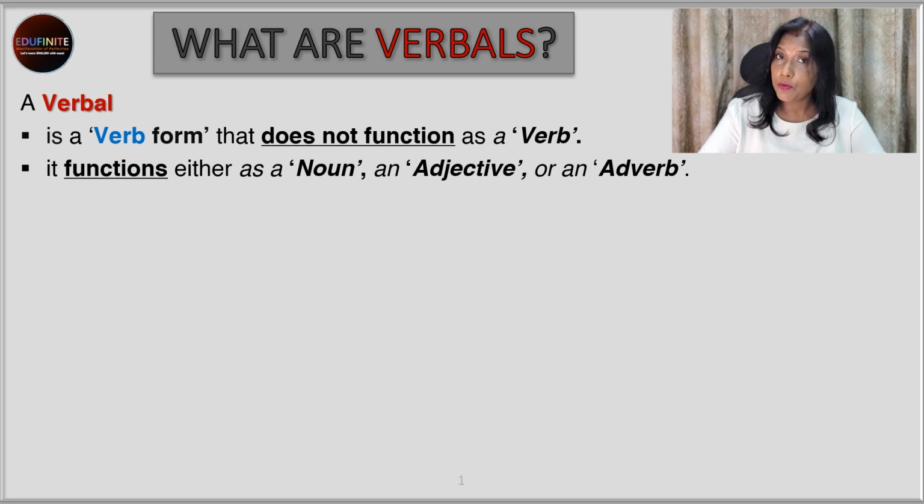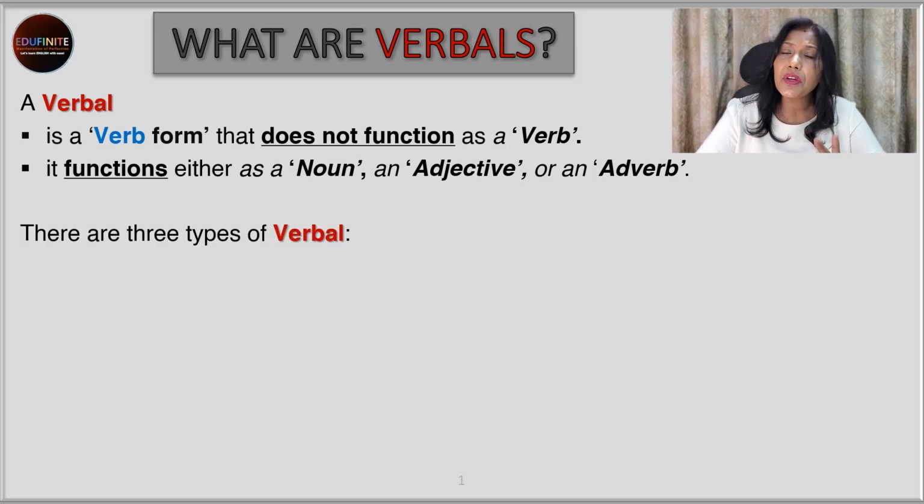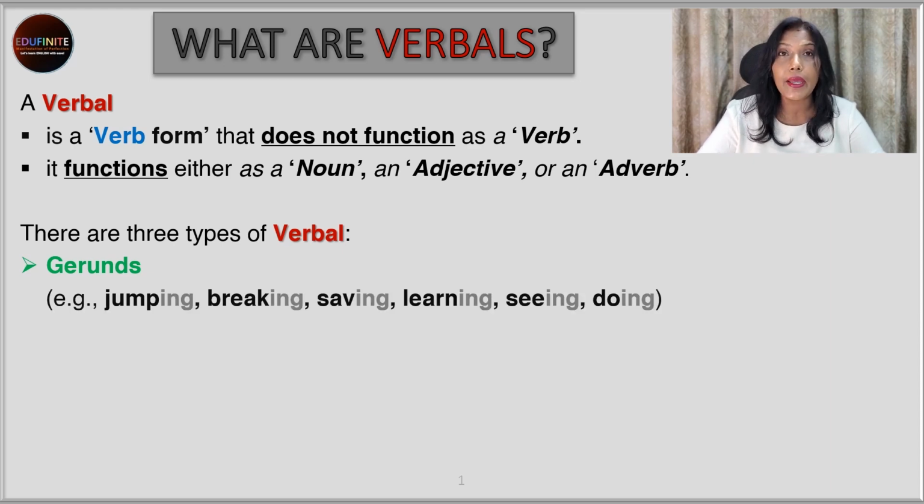So the verb form looks like a verb, but does not function as one. How does it function then? It functions either as a noun, an adjective, or as an adverb. Now, there are three types of verbals. The first is the gerunds, and they look something like this: jumping, breaking, saving, learning, seeing, doing.